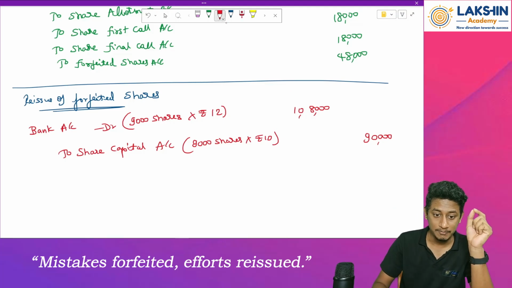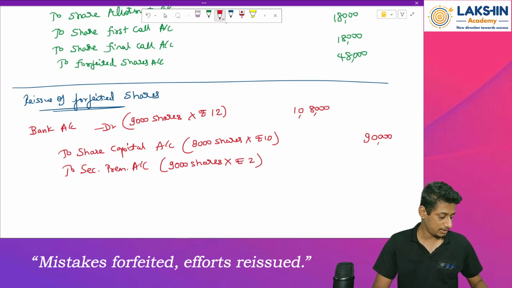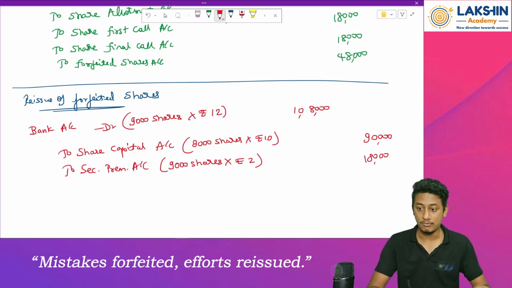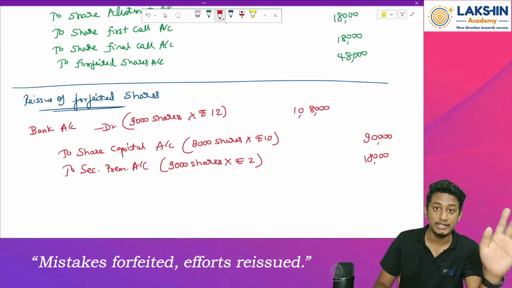So what to do with this? Whenever premium comes up, we will credit it to securities premium account. How much? On 9,000 shares, rupees 2 per share. That will be rupees how much? 18,000. So 18,000 will go to my securities premium account. So 90,000 plus 18,000 equals rupees 1,08,000. Clear? Okay.